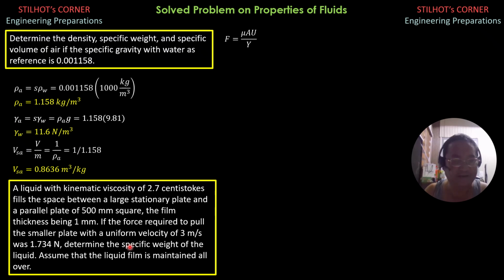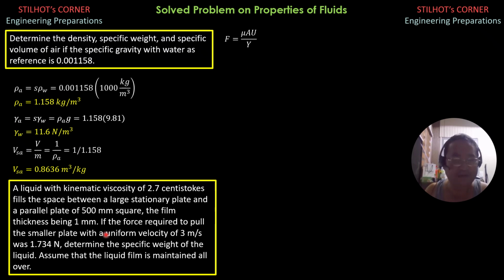So, of course, we have to consider that the fluid is Newtonian, so we can use the formula shear stress, force over area, equals viscosity times U over Y, replacing du over dy, the derivative of velocity with respect to thickness, or the distance of the surface from a certain reference, or from the fixed surface to the location of this thin plate.